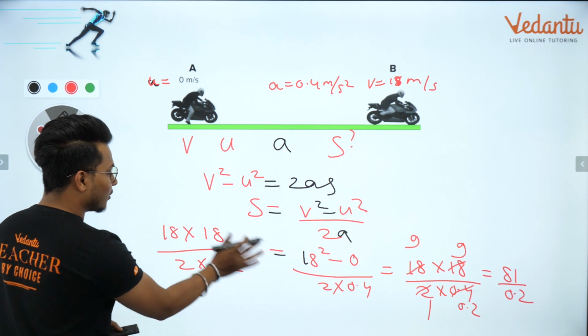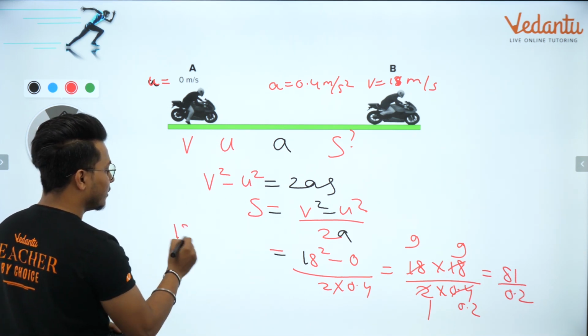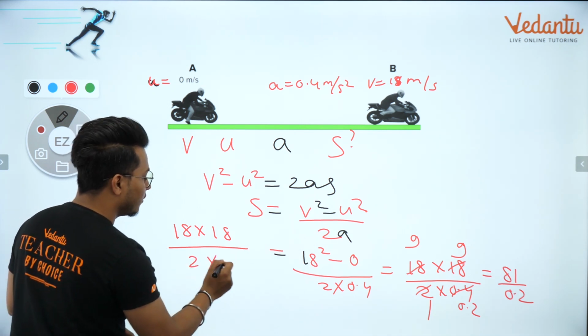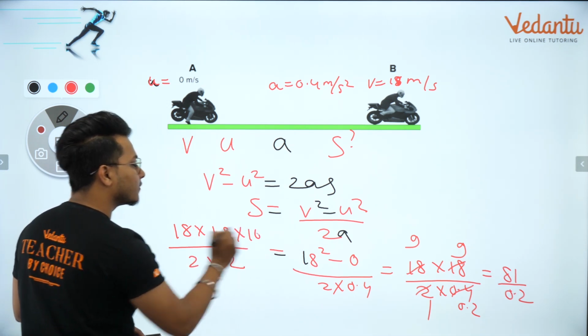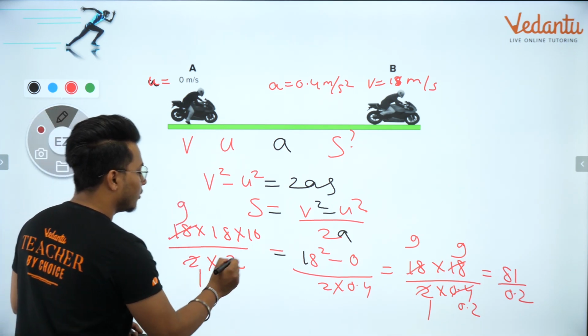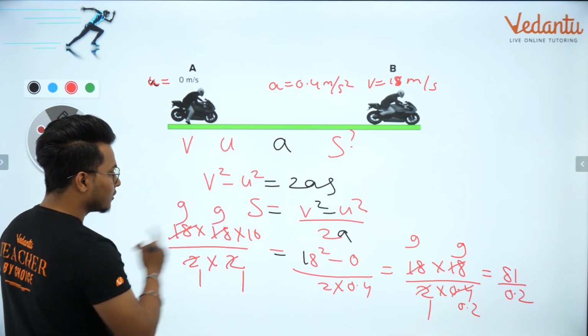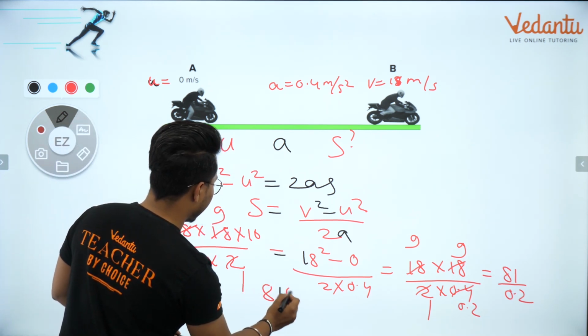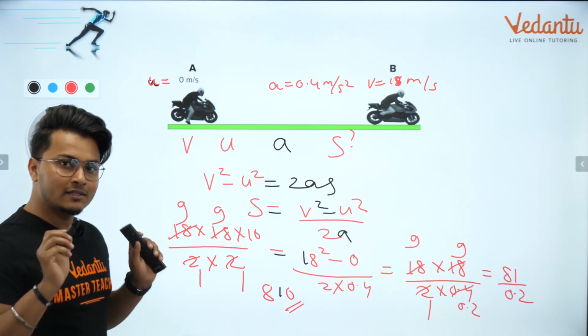तो मैं डेसिमल निकाल देता हूं. So that would be better. I'll take out the decimal. So 18 into 18 डिवाइडेड बाय 2 into 2 into 10 कर दूंगा यहाँ पे. सेम चीज है, राइट? So 2 ones are 2, 2 nines are 18. So what is the answer? 9 nines are 81. So the answer comes out to be 810. Correct? 810 आंसर आ रहा है सबका.